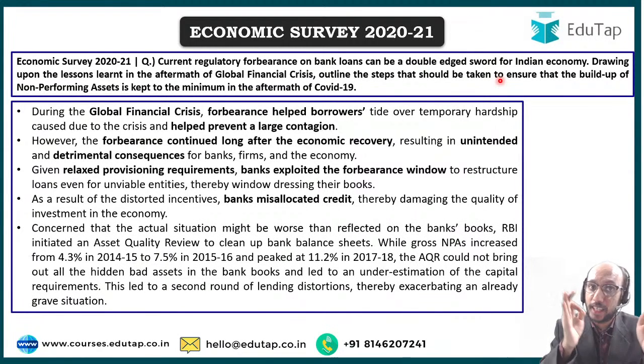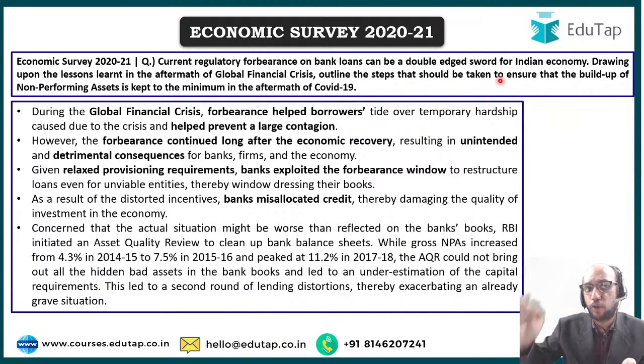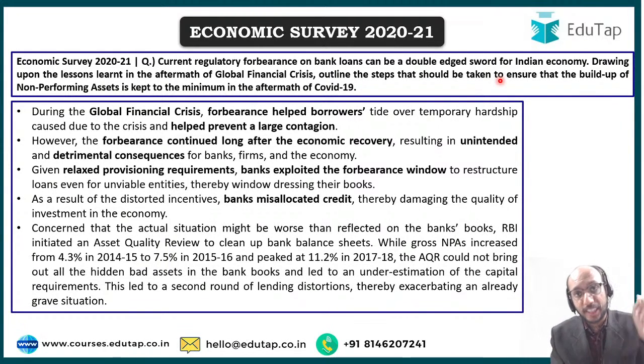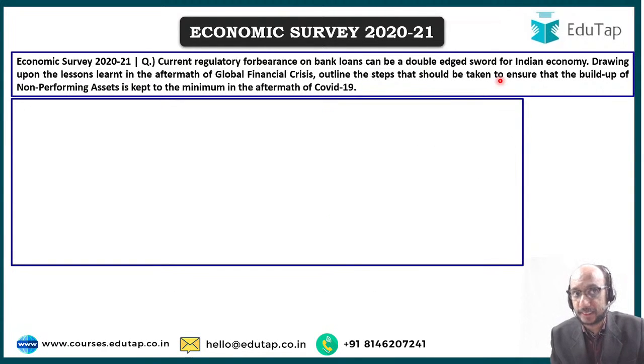Finally, there was an asset quality review which happened, and finally in 14, 15, 15, 16, 17, 18 non-performing assets were acknowledged, and the percentage of non-performing assets kept on increasing. 4%, 5%, 7% went up to 11%. So this AQR that Raghuram Rajan forced upon the banking industry, it brought out all the non-performing assets, right?